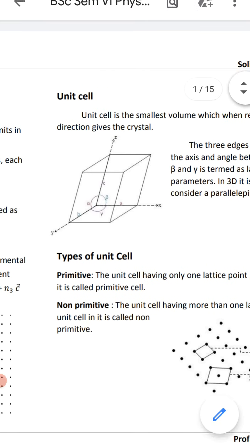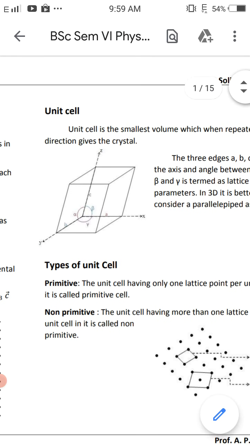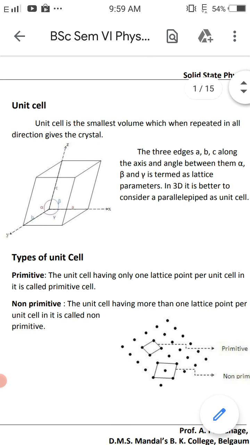What is a unit cell? This is very important in examination for 2 marks.